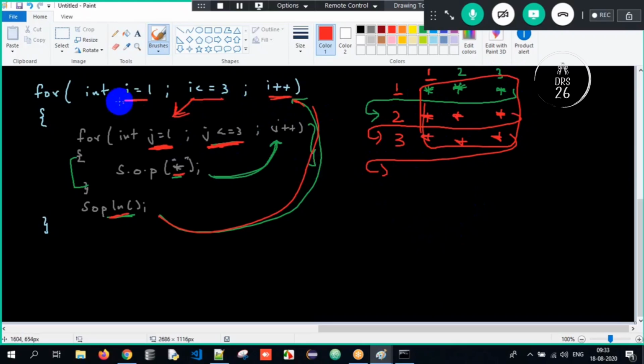If I want, same logic, star, SOPLN, done. You'll be done with your pattern programs here. This will all be done in detail for you in the coming sessions, but I just wanted to give you the basic overview about it. Clear? Everyone done with the session here?